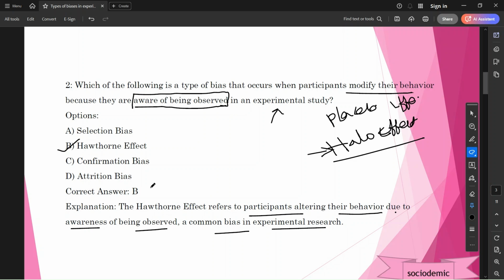So, confirmation bias. Friends, what is confirmation bias? For example, a researcher has his opinion or belief on something. So, the researcher is always trying to defend his opinion, always defending his belief, trying to reach outcomes that defend his belief. That is called confirmation bias.